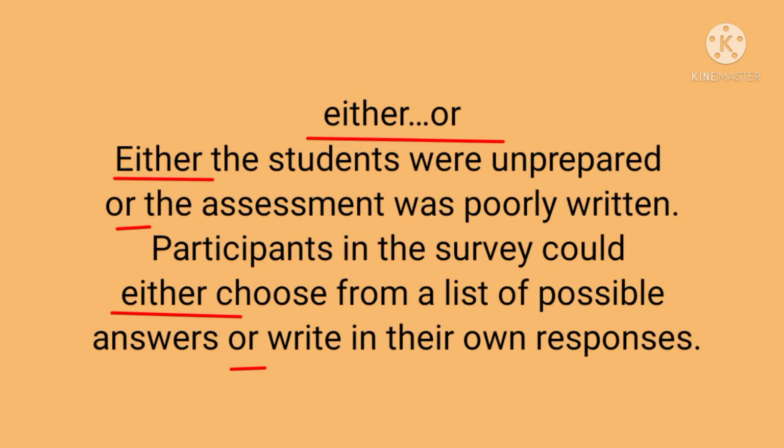The next paired conjunction is either or. Either the students were unprepared or the assessment was poorly written. That means there is a choice in this type of conjunction. Also, the participants in the survey could either choose from the list of possible answers or write in their own responses. So see, when we use one part of it, the other part must also be there.